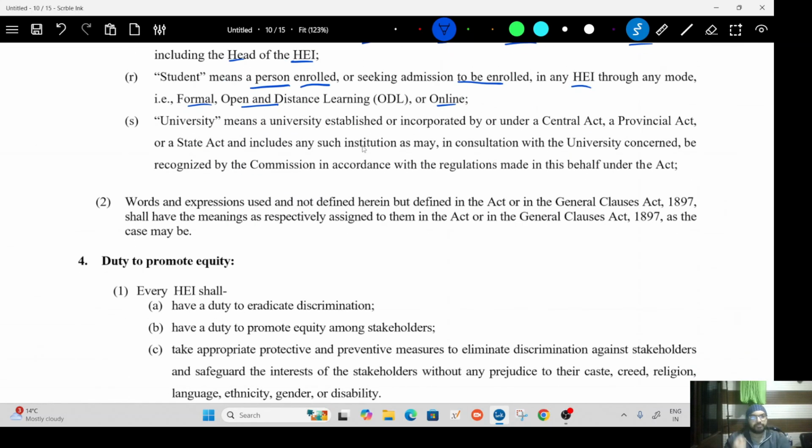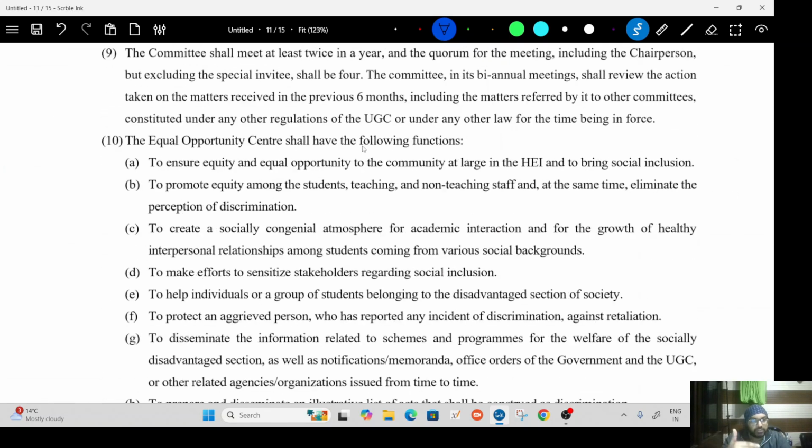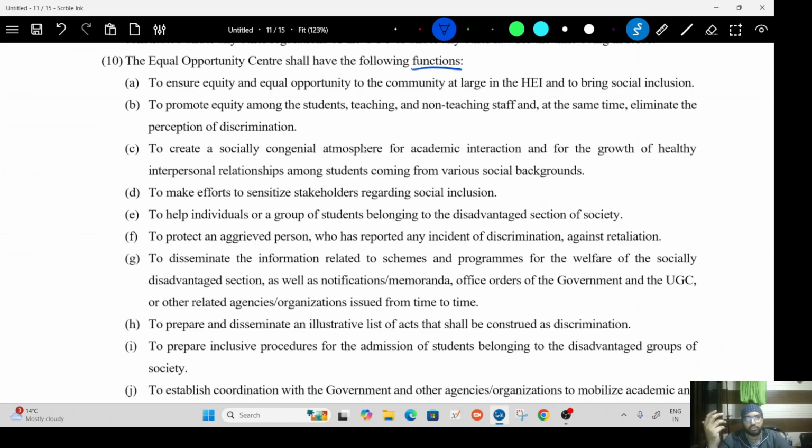Now, let us go through the act itself. The first thing we need to understand is the Equal Opportunity Center, which will be established under this rule. Equal Opportunity Centers are nothing but a body which is entrusted with the responsibility of making sure that there is no discrimination happening in the institute. Because the responsibility is with the Equal Opportunity Center, we need to understand its functions. How will the Equal Opportunity Center function? So we will come to the functions of this Equal Opportunity Center.